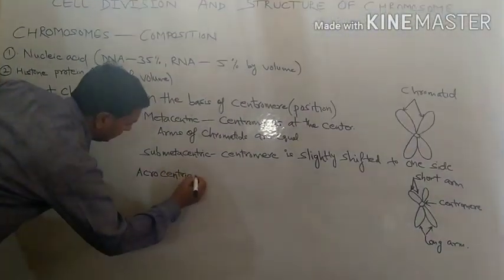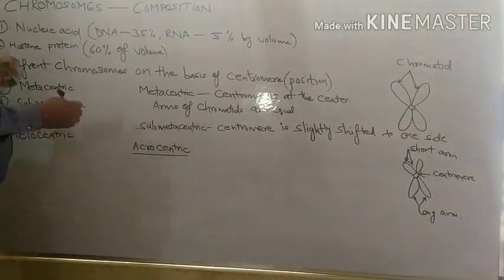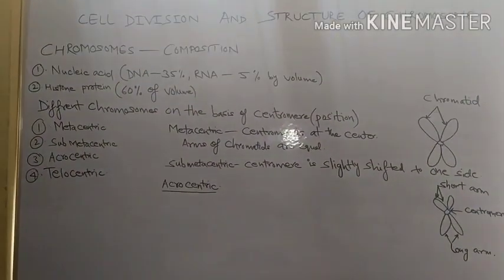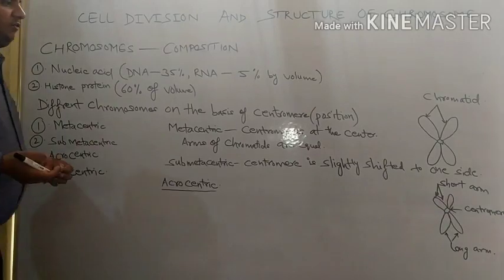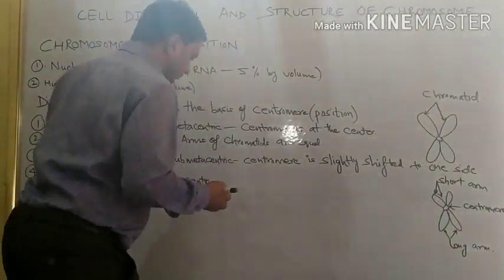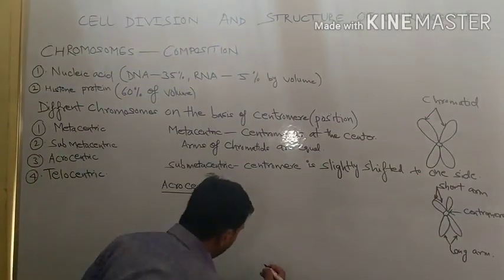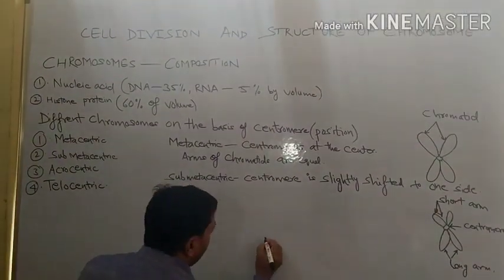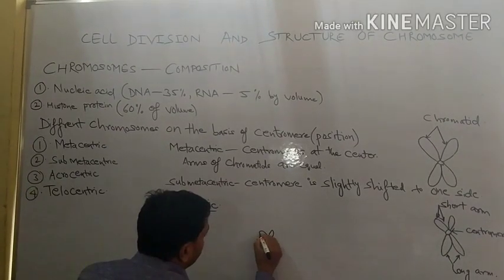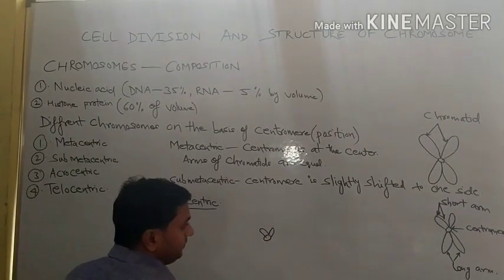In acrocentric, what happens? The centromere is further shifted to one side, more on one side, and one arm is very short while the other is long.